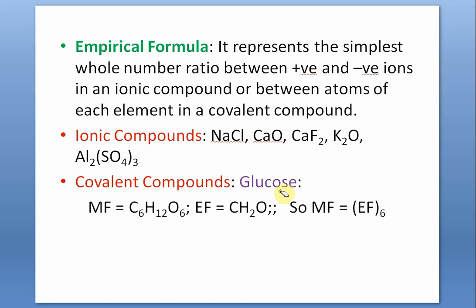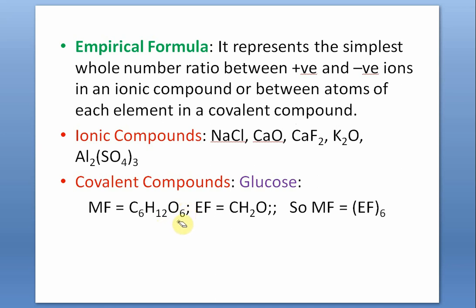But covalent compounds can have both. Some of the organic compounds, the big molecules where a large number of carbon, hydrogen and other atoms are there, can have both empirical as well as molecular formula. For example, glucose, C6H12O6, is the molecular formula. It exists as a molecule, it's a covalent molecule.